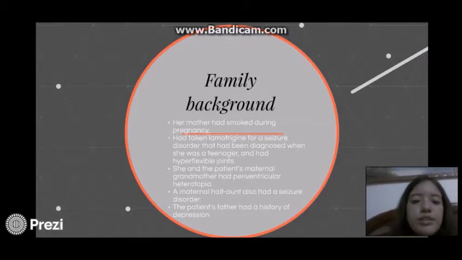She and the patient's maternal grandmother had periventricular heterotopia as well, so this might explain the existence of this in the baby. And the maternal half-aunt also had a seizure disorder, so this is genetic. And the patient's father had a history of depression.